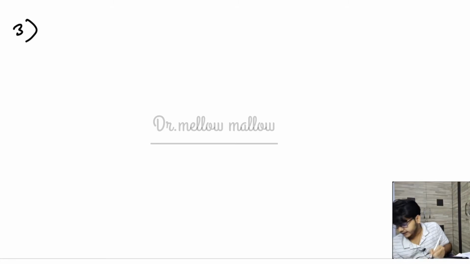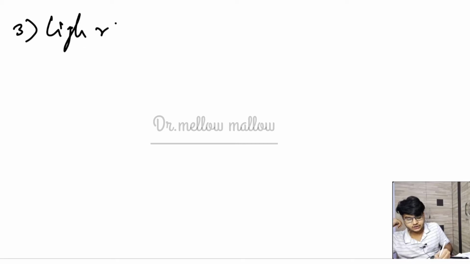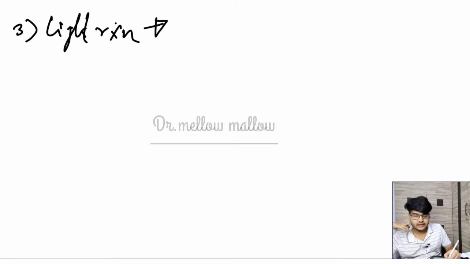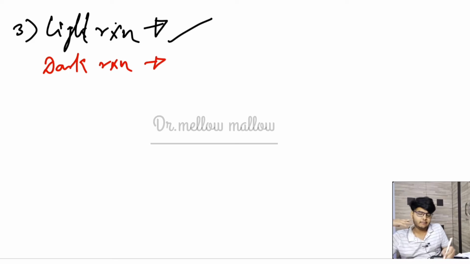The third point is, suppose the rates of light reaction and dark reaction are not equal, meaning there must be some discrepancy. We don't know about the discrepancy, but let us assume hypothetically that the light reaction is performing its function very efficiently, but the dark reaction is not running properly, maybe due to lack of some substance like the Rubisco enzyme. So the dark reaction is not functioning efficiently.